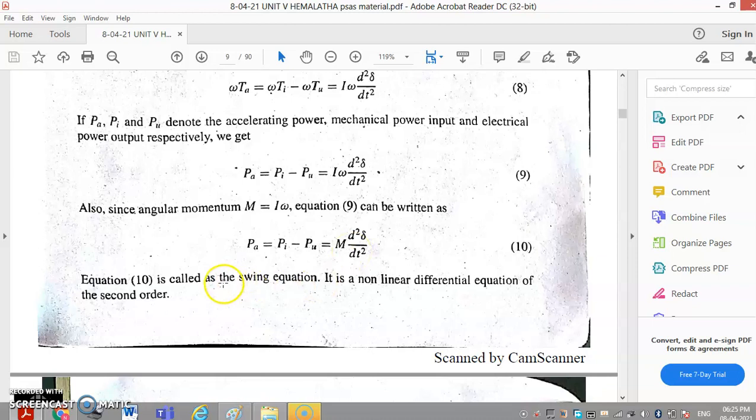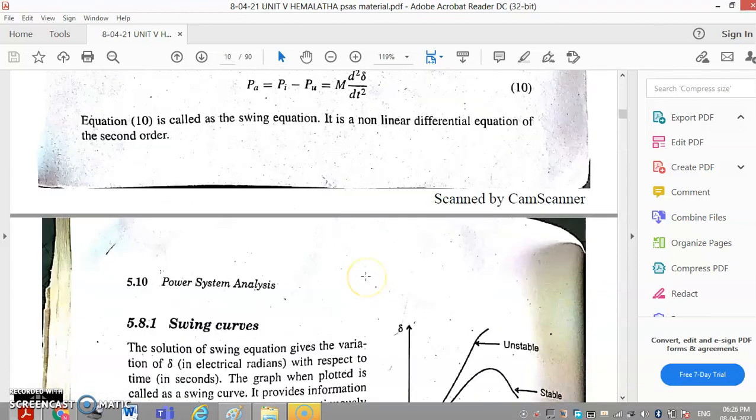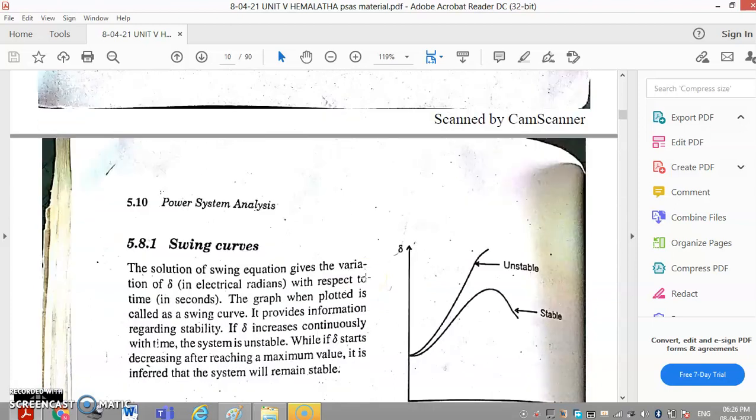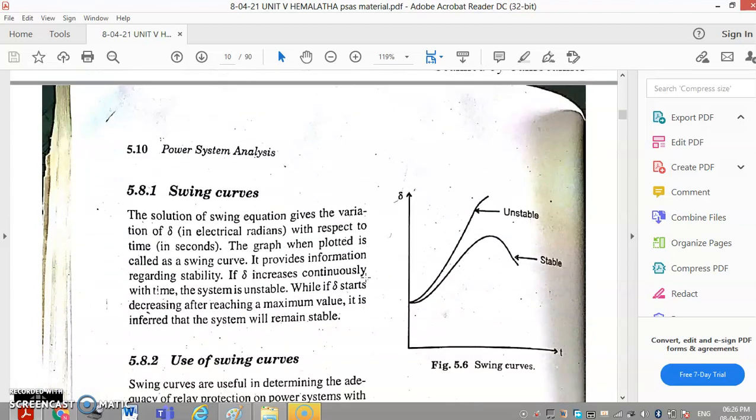So this equation 10 is called the swing equation. It is a non-linear differential equation of the second order. And if you look into the shape of the swing curve, the solution of the swing equation gives the variation of delta. It may be asked for 1 mark. The solution of the swing equation gives the variation of delta, in electrical radians, with respect to time in seconds. Once we draw the curve between delta and t, that is nothing but the swing curve. The graph when plotted is called a swing curve.